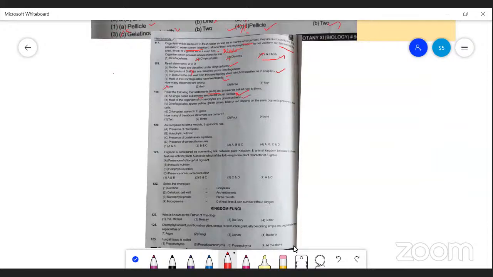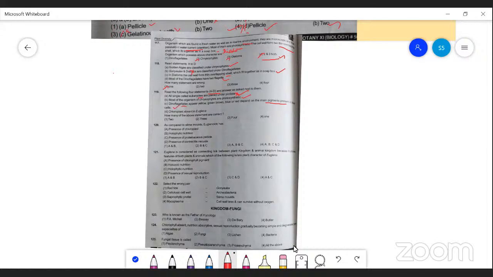Third option. Dinoflagellates appear yellow, green, brown, blue, or red, depending upon the main pigment which is present in the cells. Yes, depending upon the main pigment, for example chlorophyll a, chlorophyll c, fucoxanthin, diatoxanthin, diadinoxanthin. These are the pigments which give different colors. That is why they are called golden brown algae, dinoflagellates.